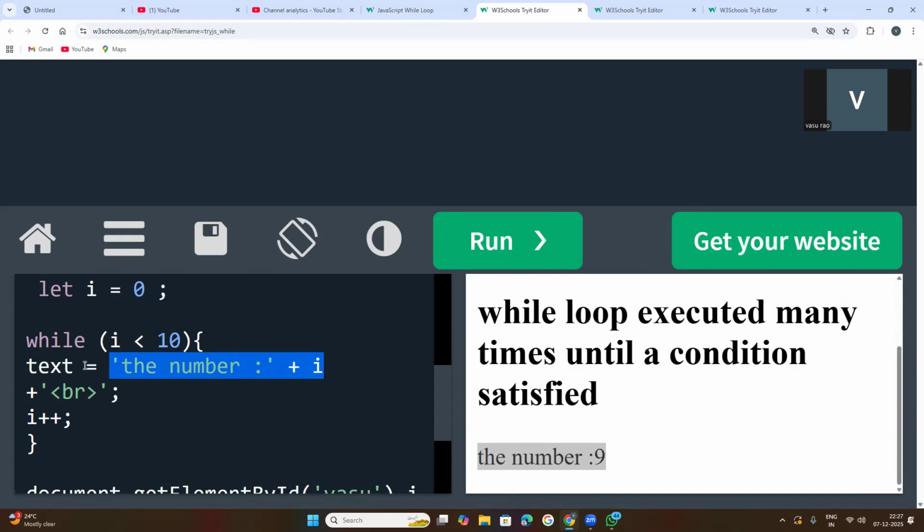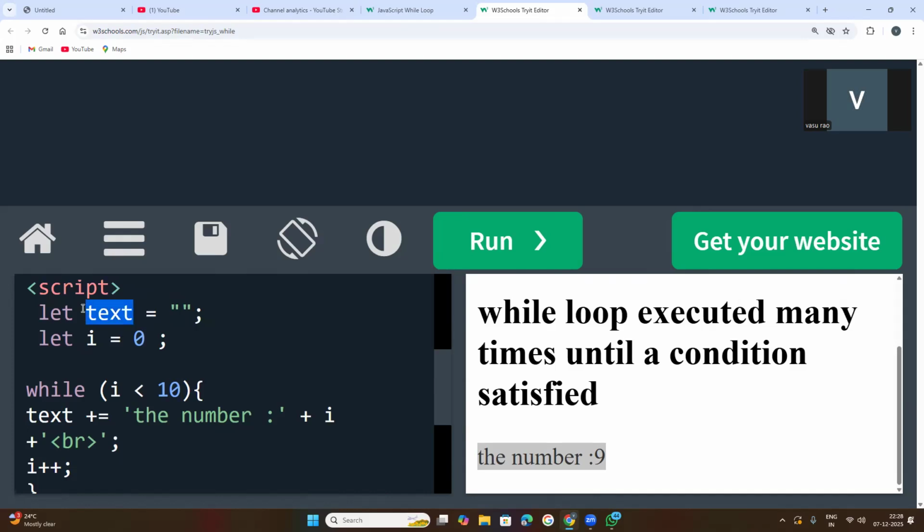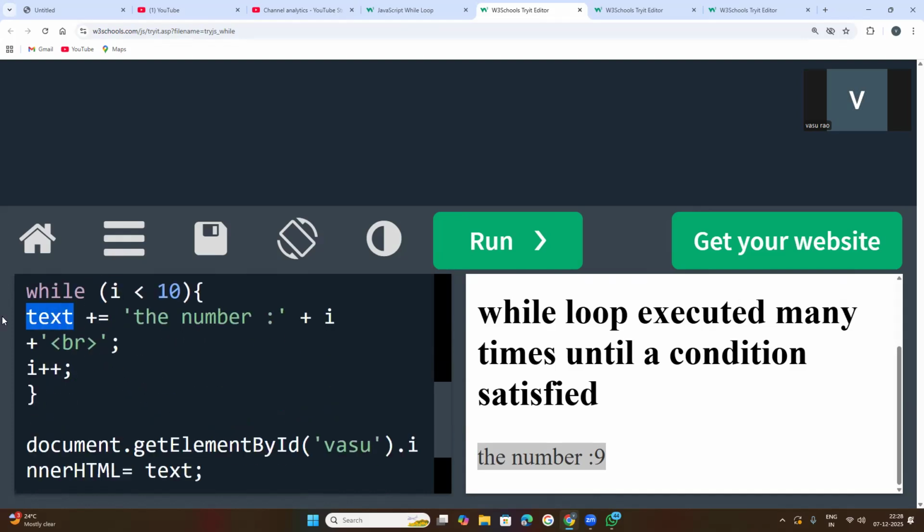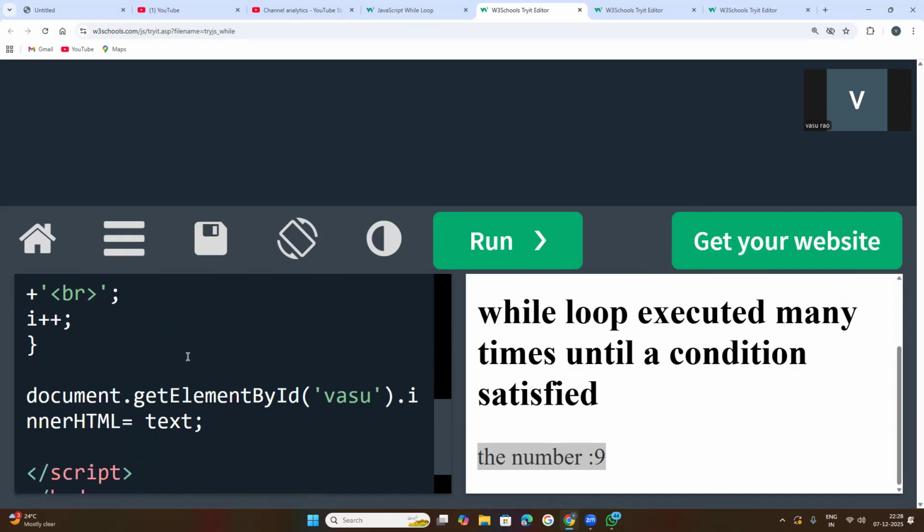And if I keep the plus here, it means every time it will add to that text variable. That's why. Initially the number, and next whatever the while loop iterates, it goes through a number and that number will be added every time to this variable, and we are calling that variable text. And then the same text variable I have passed here.